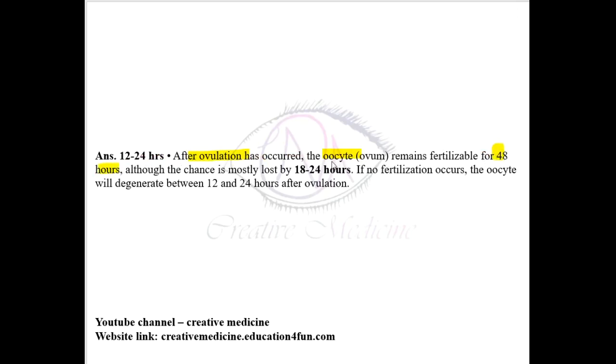But in that 48 hours, the chance of fertilization is mostly lost by 18 to 24 hours. So the better chance of fertilization is between 12 to 24 hours. If there is no fertilization, the oocyte will disintegrate between 12 to 24 hours after ovulation.